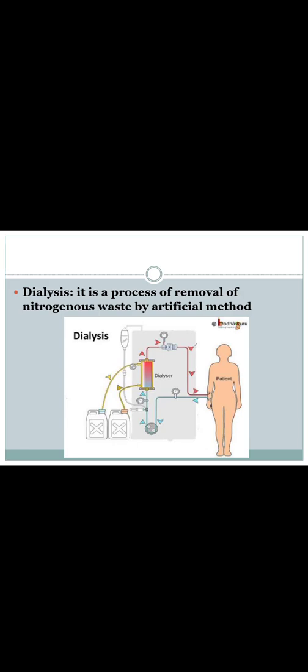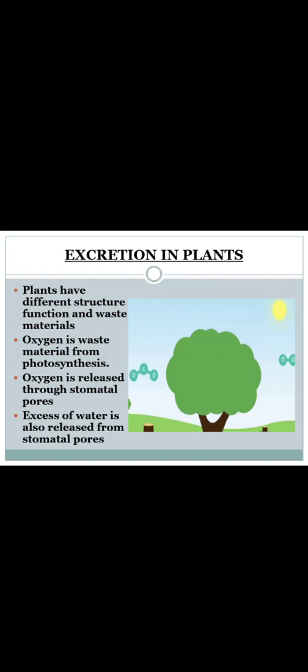So next is dialysis. It is a process of removal of nitrogenous waste by an artificial method. So the person who is not able to remove the nitrogenous waste by the natural method undergoes dialysis. Okay, and this is how the dialysis process happens medically. Artificially they are going to remove the nitrogenous waste from the patient's body. Okay, so this definition is quite important, not the picture. For understanding purposes I have put this image, correct?